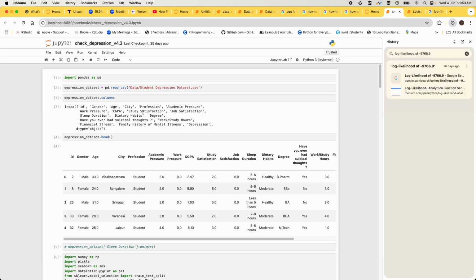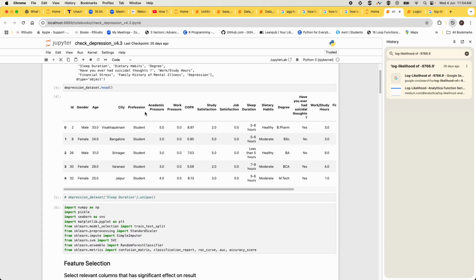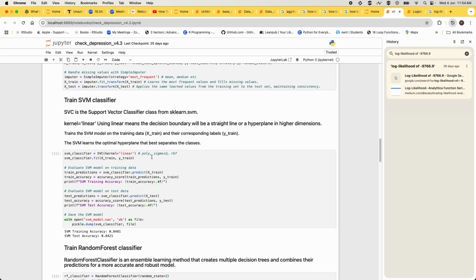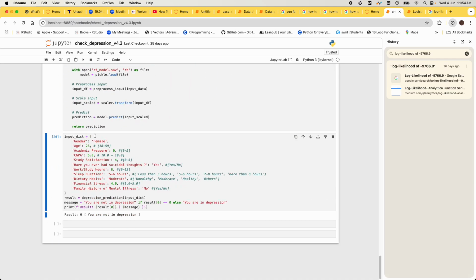If you look at these values, this is our Python code which we have created for the random forest model. If you feed in values for each of the features, it can help us identify whether a new case or any new individual is having depression or not.